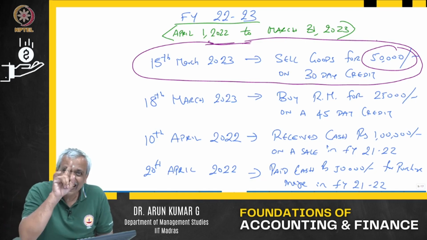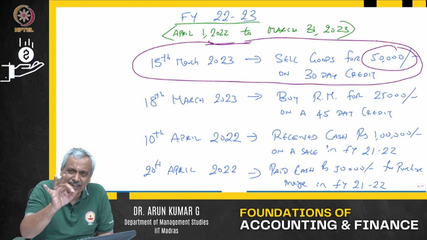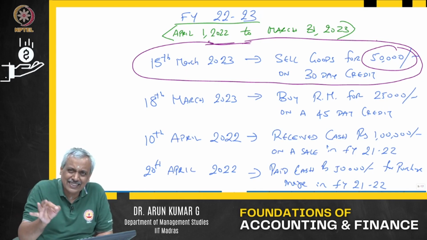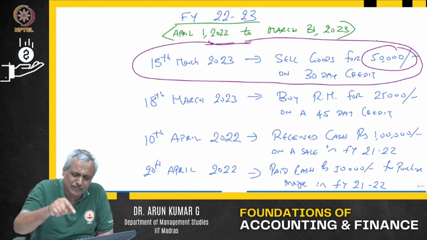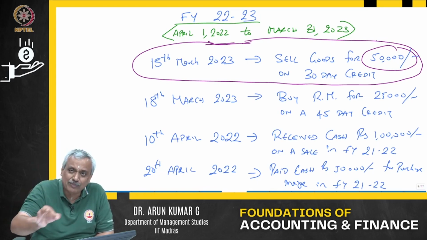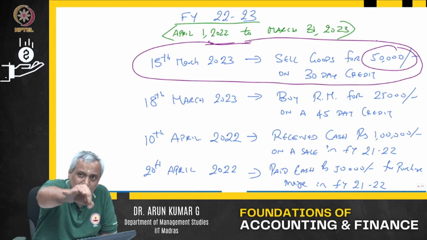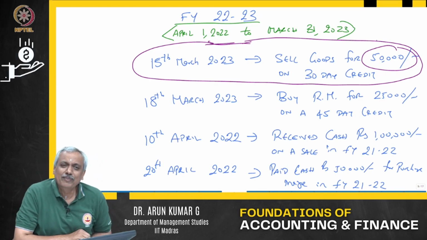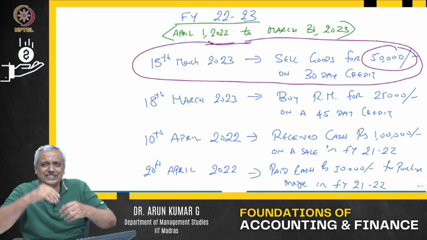So the event has occurred. The sale is a transaction which has taken place in FY 22-23, because it is on 15th of March 2023, so it will become part of the revenue of the financial year 22-23. Immediately I know you will have a doubt: sir, what happens if that fellow does not pay? He declares insolvency.